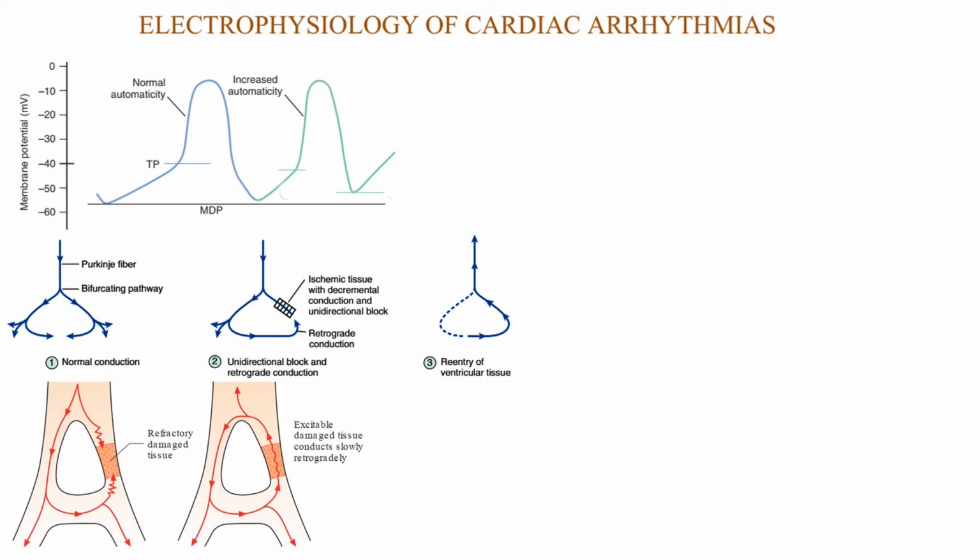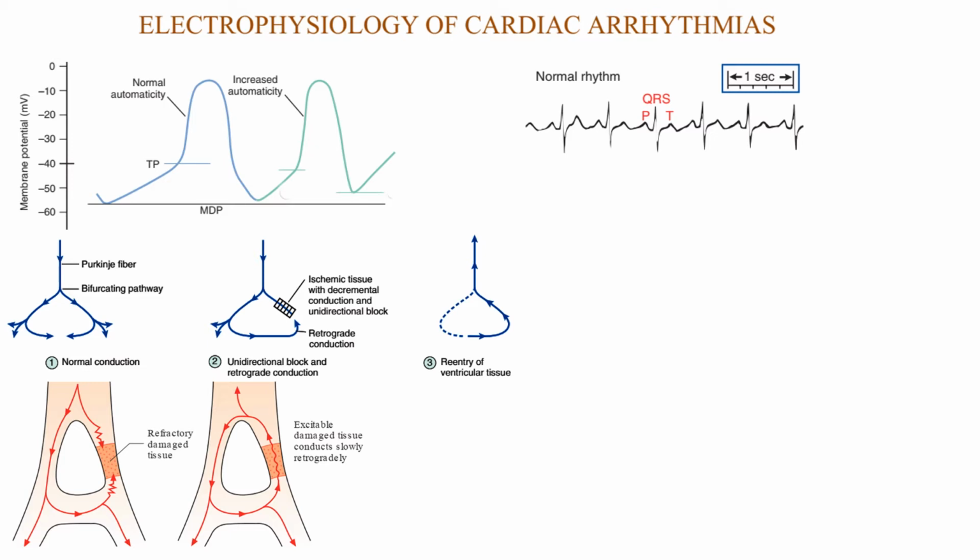And the next prominent reason is conduction abnormalities, which may be of two types. One is retrograde conduction, due to ischemic tissue present in the cardiac cells that does not conduct the impulse further. The next important reason is that even damaged tissue conducts, and that leads to re-entry of the impulses into the ventricular or atrial tissue. So this leads to different arrhythmias.